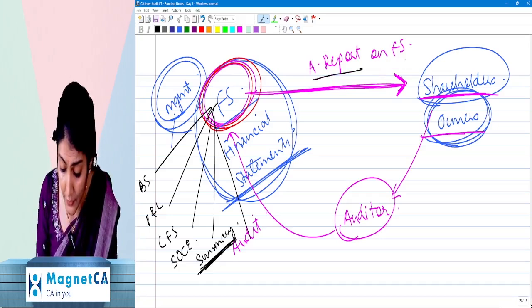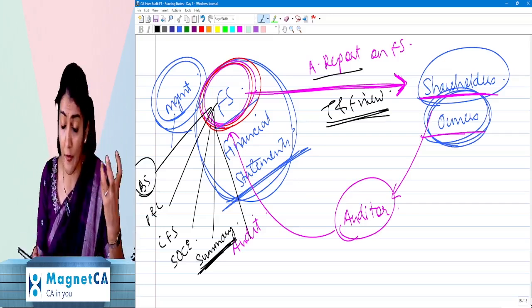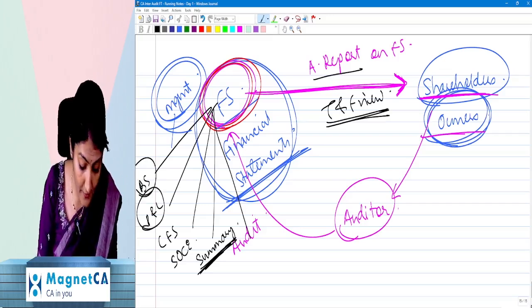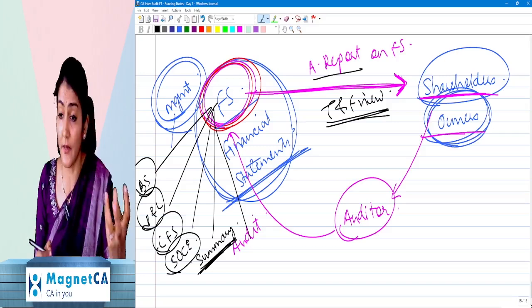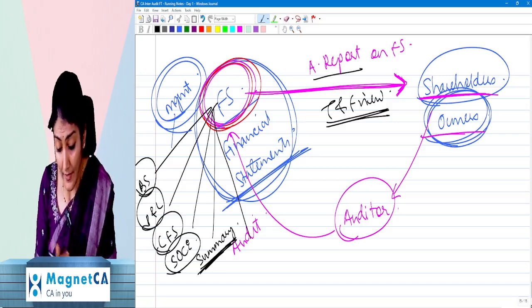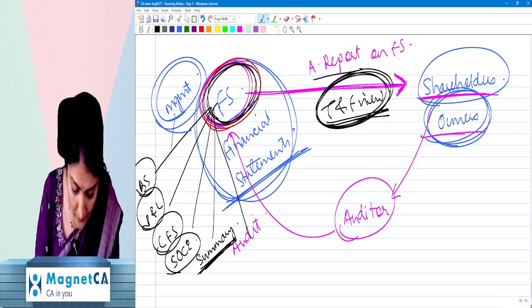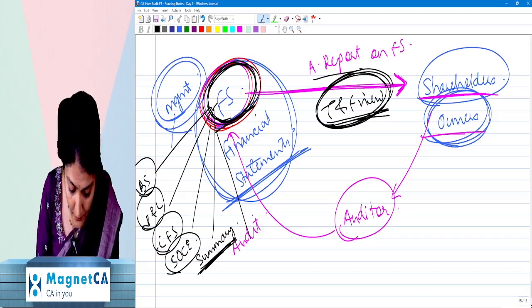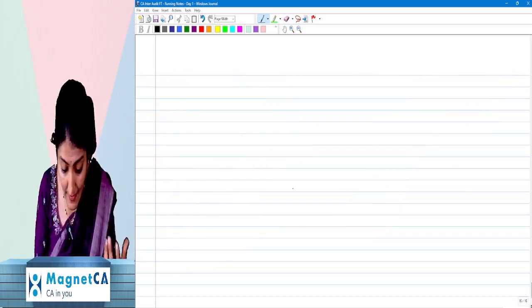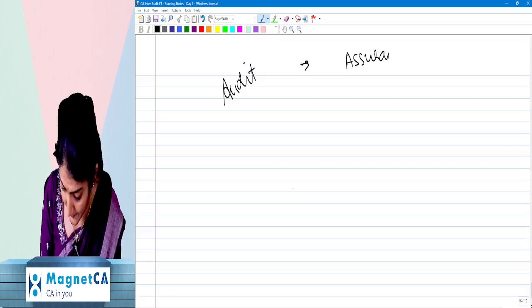The auditor is giving an audit report saying that these financial statements give a true and fair view of the state of affairs. State of affairs is shown in the balance sheet. Results are shown in the profit and loss. Cash flows are shown in the cash flow statement. Changes in equity are shown in the SOCE. So it increases the confidence of the intended users on these financial statements. That is why it is said that audit is an assurance engagement.